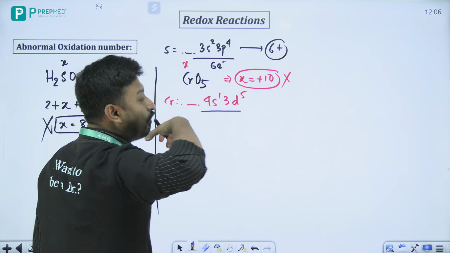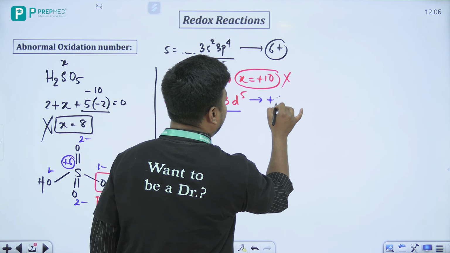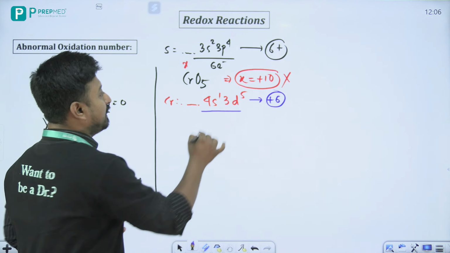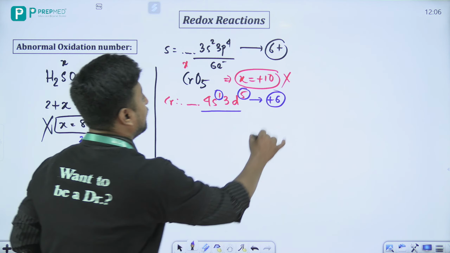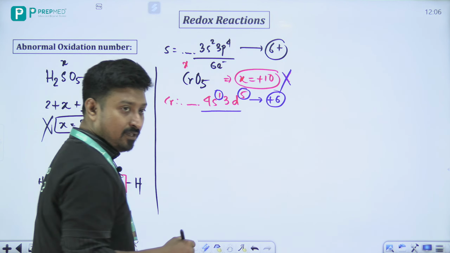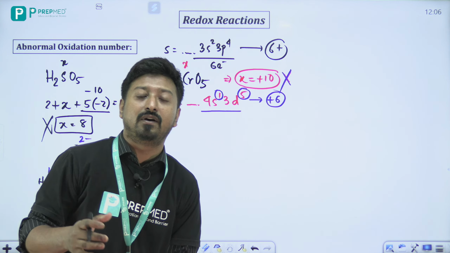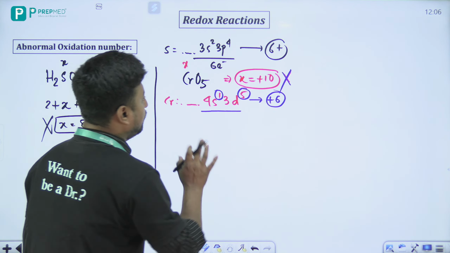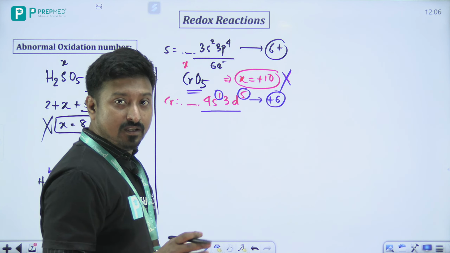If it loses all the electrons, it can get a maximum of +6 oxidation state, 5 plus 1 is 6, which is normally feasible, but +10 is not possible. You have to understand why it is not possible. So definitely there is some problem with the structure.